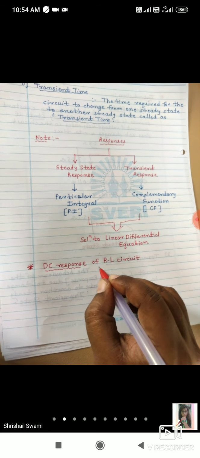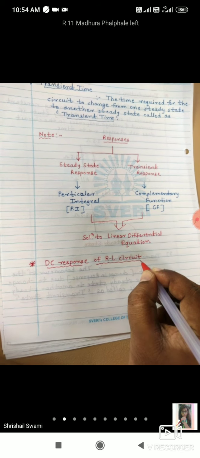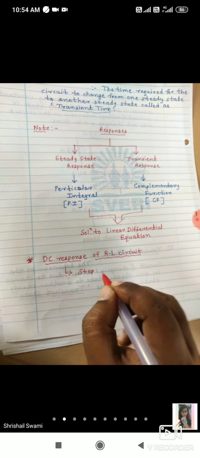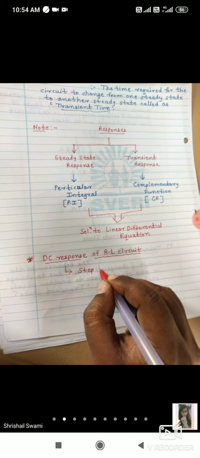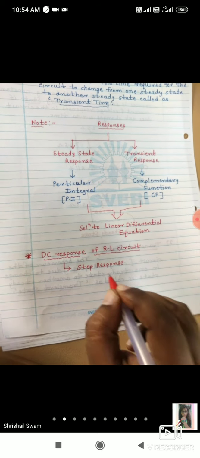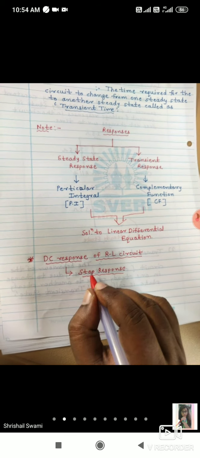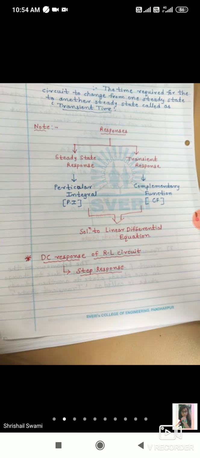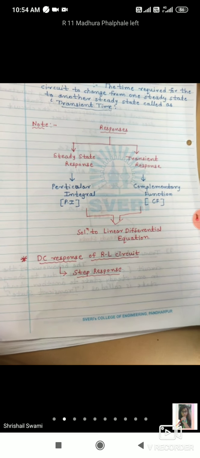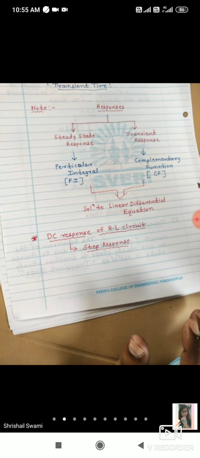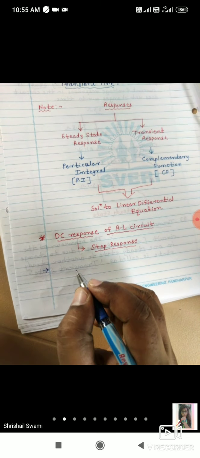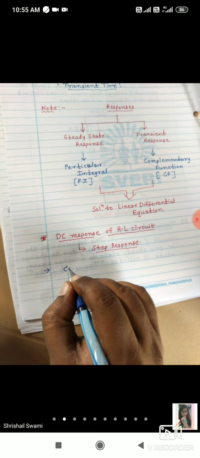Sometimes we can call the DC voltage or RL circuit DC response a step voltage or step function or step response. आता इथं voltage signal घेता का current signal घेता, it depends on that: step voltage response or step current response. So DC means both are possible, voltage source as well as current source. So first of all, we will start with the voltage source. So consider a circuit.